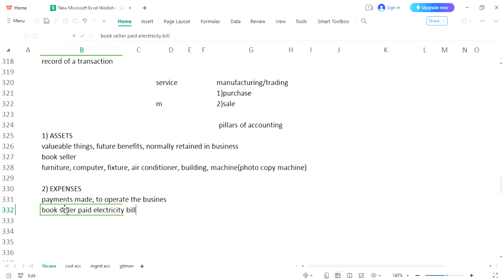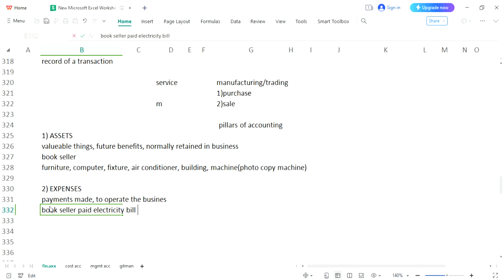Rent paid is also an expense, but let's take the example of the electricity bill. Now you can see, when the bookseller made a payment to buy the furniture, the furniture was not for trading purposes. Furniture was to be retained in the business to get some future benefit. Now again, the bookseller is paying for what? The electricity bill of the shop. This amount has been paid, the electricity bill of the shop.